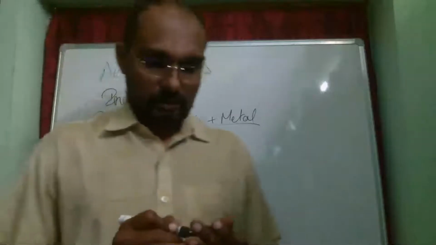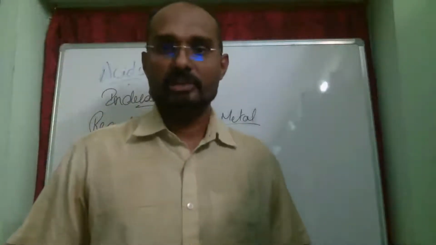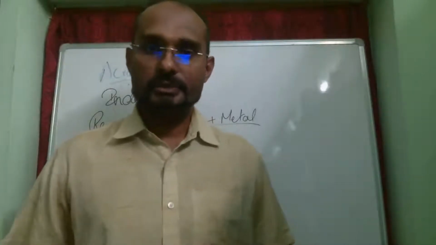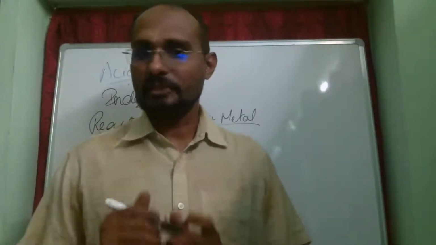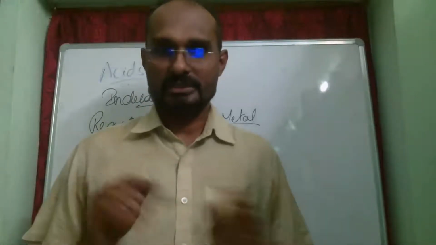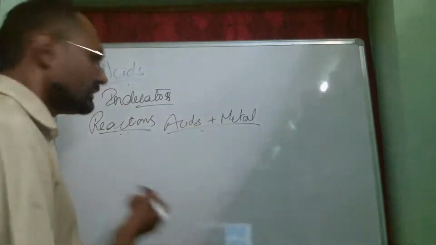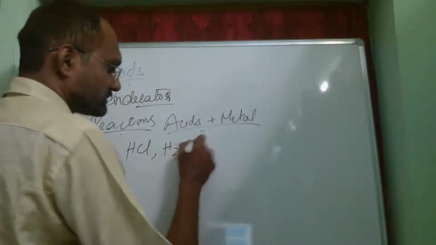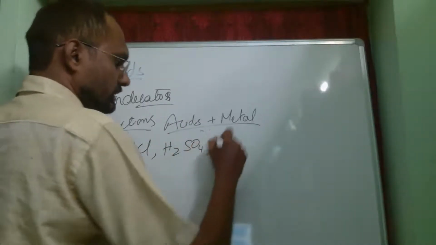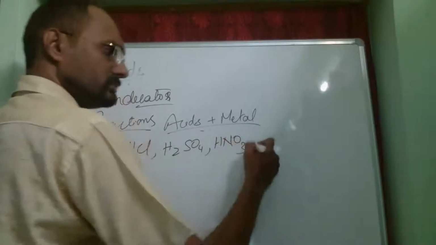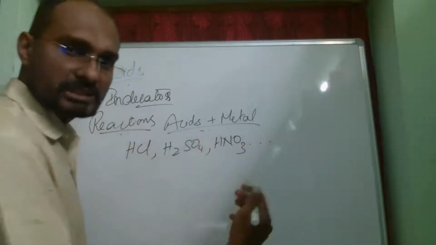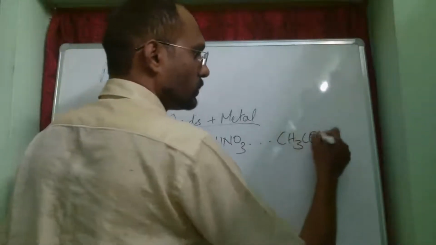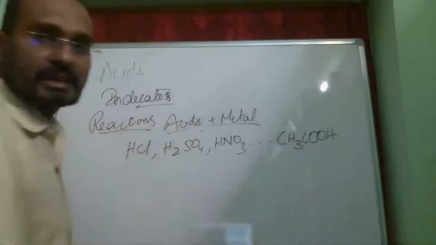We already learned in the metals and non-metals chapter about the reactivity series, and we know that all acids have hydrogen in them. It's a common element. Any acid you take, from the strongest acids, HCl, H2SO4, HNO3, and so on, up to the weakest of all acids, acetic acid, CH3COOH.